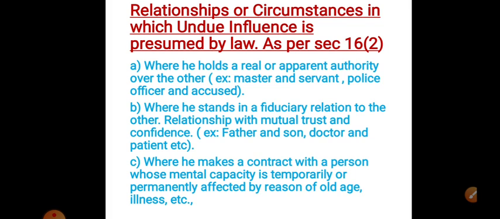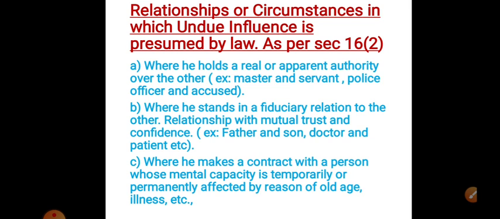Okay, next we'll see what are the relationships or circumstances in which undue influence is presumed by law. What are the relationships or situations where undue influence may arise? First one, where he holds a real or apparent authority over the other. If one person has authority over the other, then there is a possibility of undue influence arising.